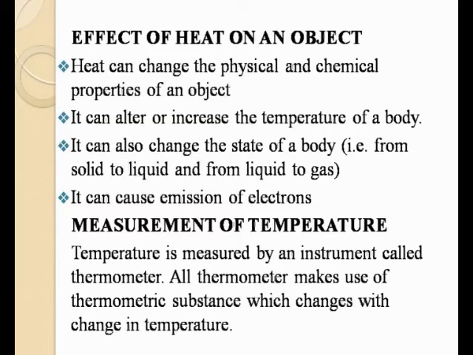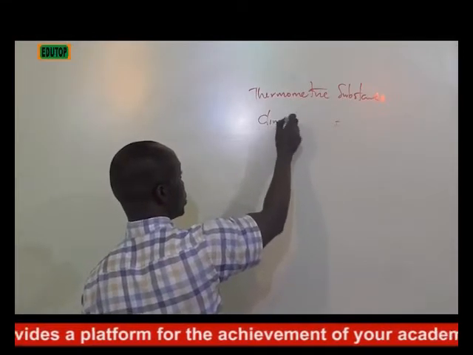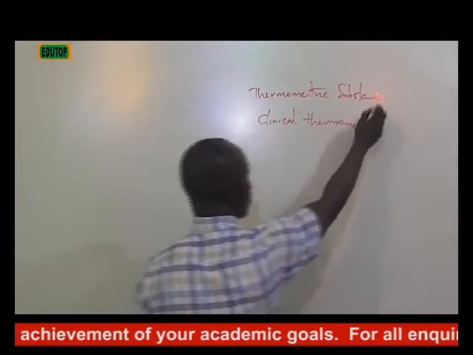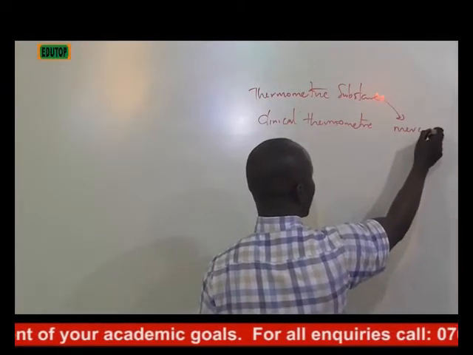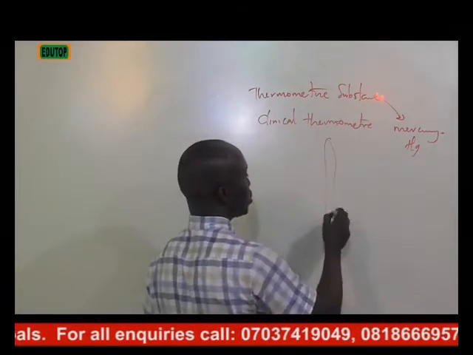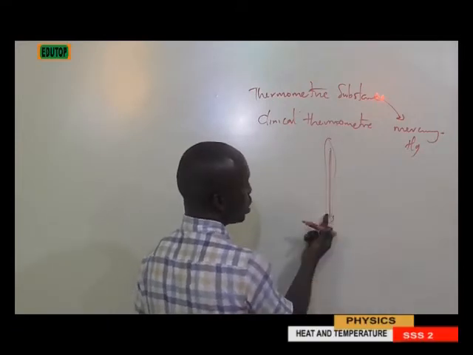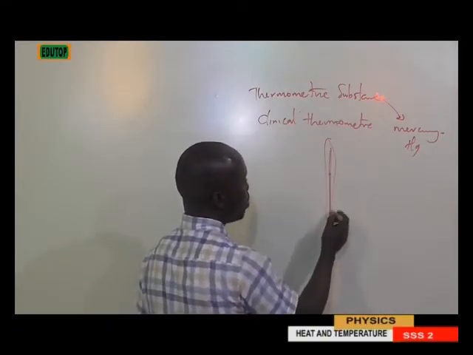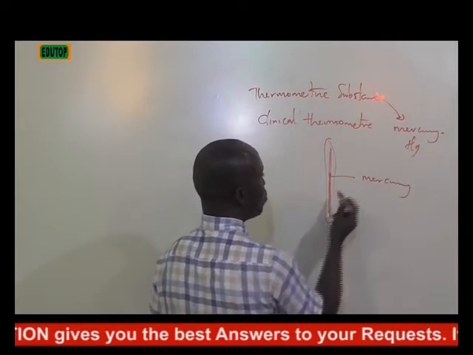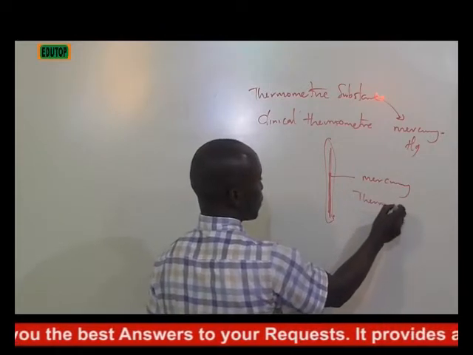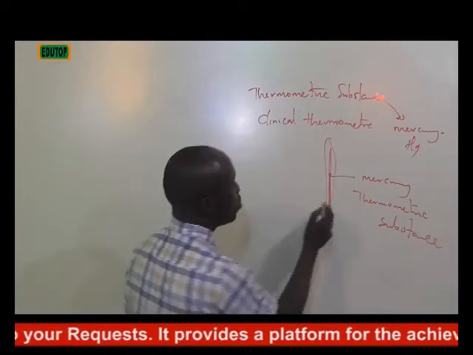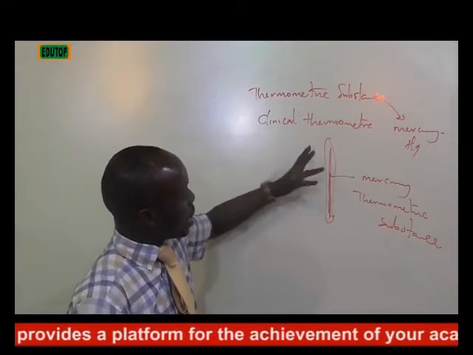Thermometric substance. For instance, your clinical thermometer makes use of a thermometric substance called mercury. Are you getting it? Hg. Meaning that if you have your clinical thermometer placed under your armpit, if you check in between the clinical thermometer, you see a black fluid. It's not really black, but that fluid is what we call your mercury. So that fluid is what we call thermometric substance, meaning that that's the actual fluid that enables the thermometer reading to be obvious.